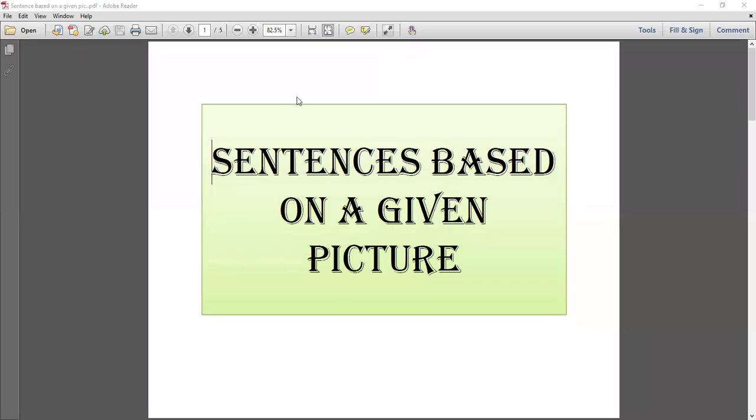Today we are going to start a new topic of English grammar, that is sentences based on a given picture. Okay, student. So in your examination a question is asked to form some sentences based on a given picture. Some words are also given along with the picture to help the students. So you must take care of the following things while describing the matter or scenes given in pictures.